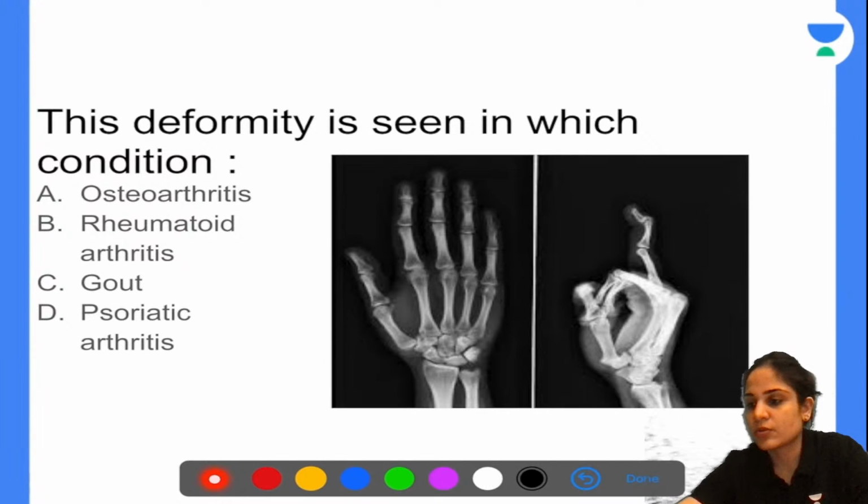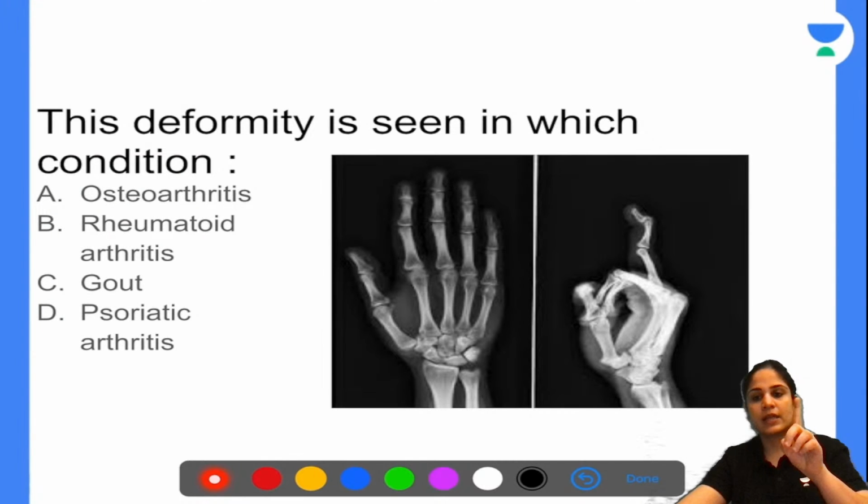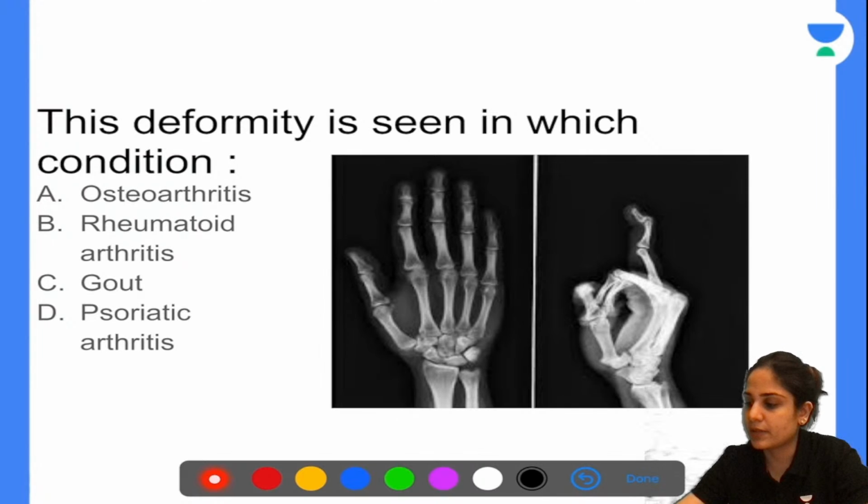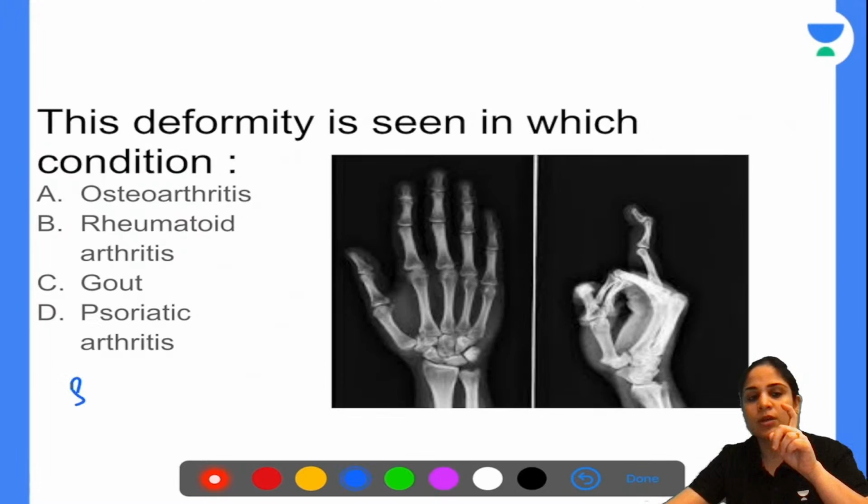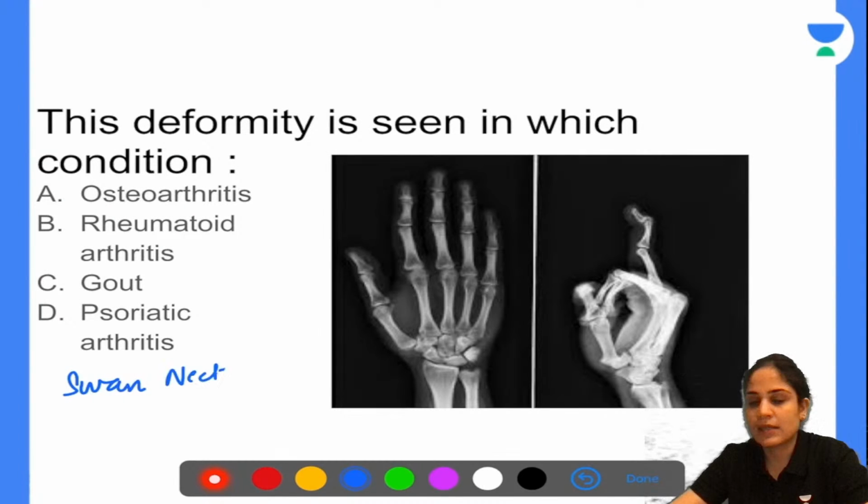Very good. So the deformity that you can see is your swan neck deformity. This is your swan neck deformity. Okay. So your swan neck deformity is seen in which condition? Swan neck deformity is seen in case of rheumatoid arthritis.